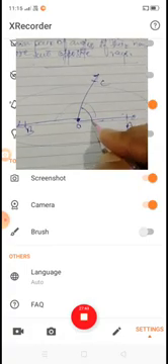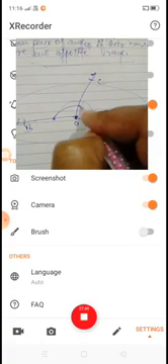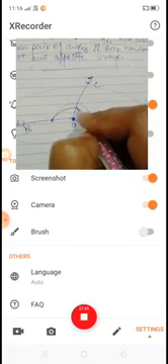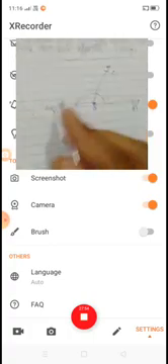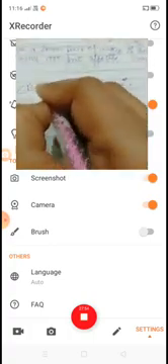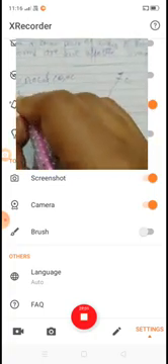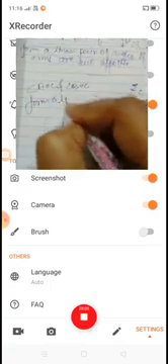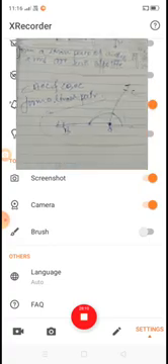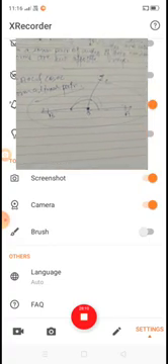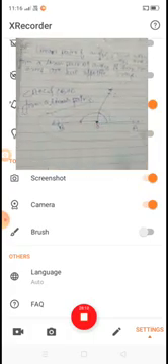It means angle AOC and angle BOC form a linear pair. This is the basic concept of a linear pair of angles.